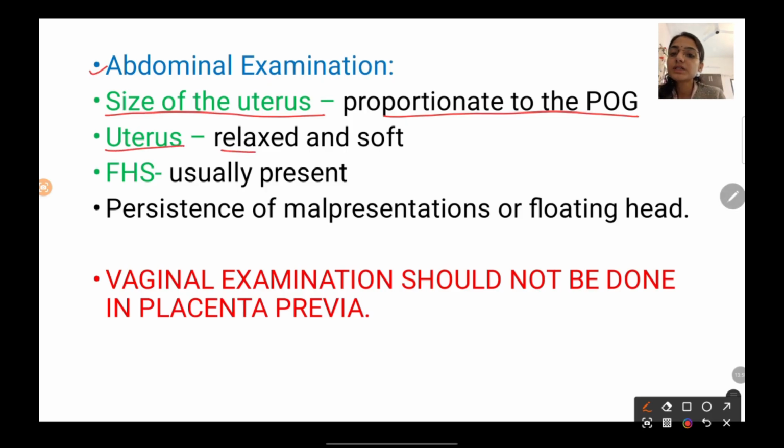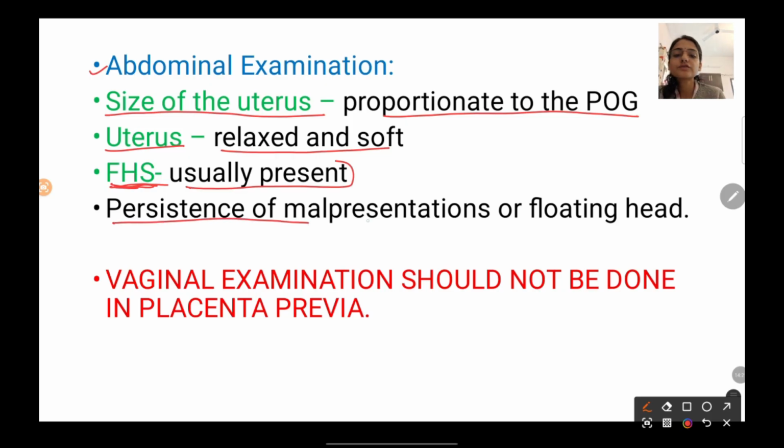The uterus is going to be relaxed and soft, and FHS is going to be usually present unless there is a major degree of separation of the placenta from the uterine wall. FHS is going to be present because a slight separation is not going to hamper the gaseous exchange between the mother and fetus. So FHS is going to be usually present.